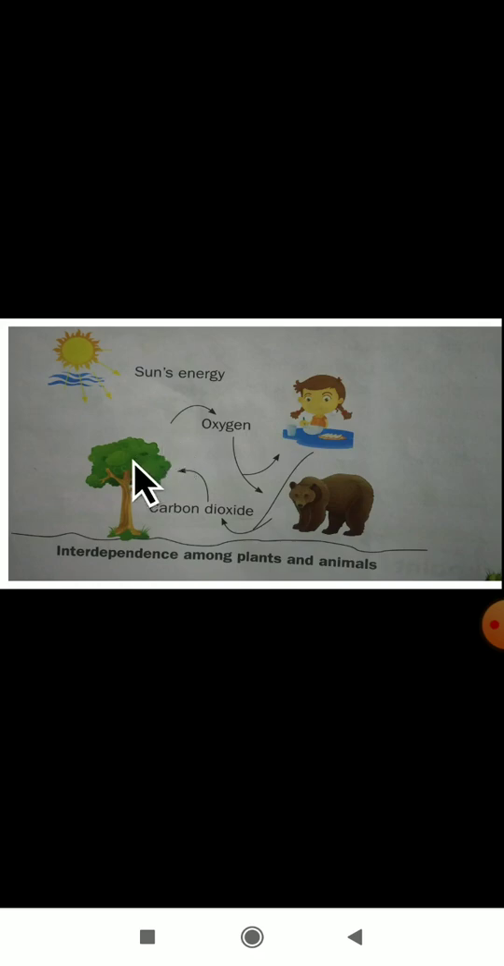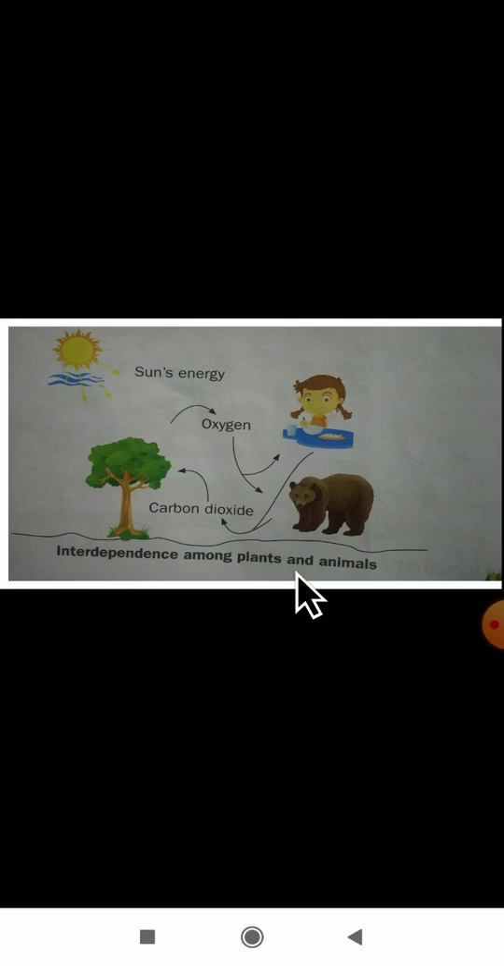From where do we get the oxygen? The plants release oxygen, and they take in carbon dioxide. We take in oxygen and we release carbon dioxide outside. That carbon dioxide is used by the plants. This whole process is called interdependence among plants and animals. Plants and animals depend upon each other for their survival.